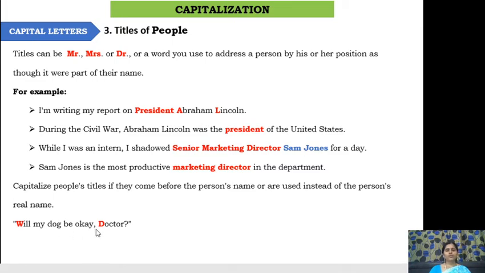Now, here, see this. Will my dog be okay, doctor? Doctor, here we are not referring to the name of the doctor. Instead, directly we are referring with his position only. So, I mean, with his title only. So, in this case, we use a capital letter, or we start the word with a capital letter. Will my dog be okay, doctor? Doctor here is referring to, instead of the real name of the person, we are referring the person by using the title of the person. So in such cases also we use a capital letter, or else we start that particular word in a capital letter.